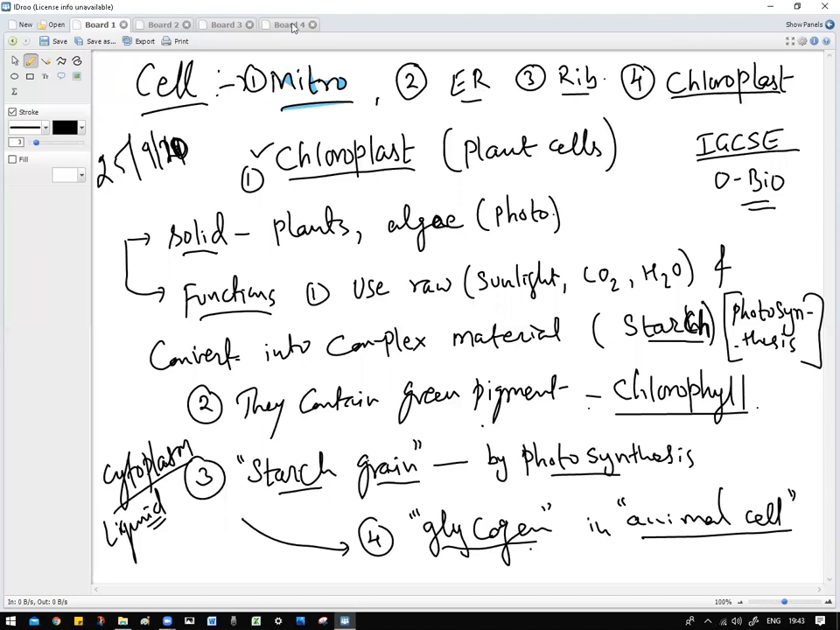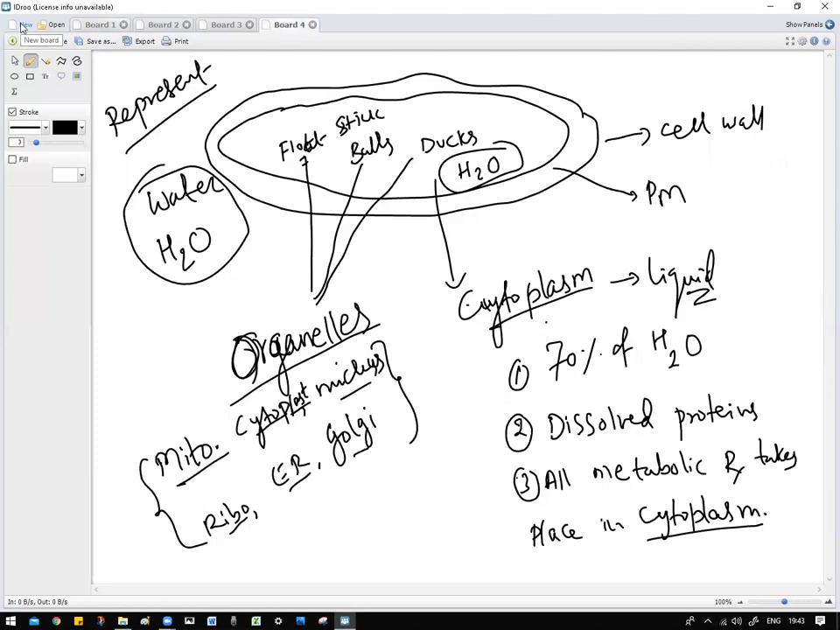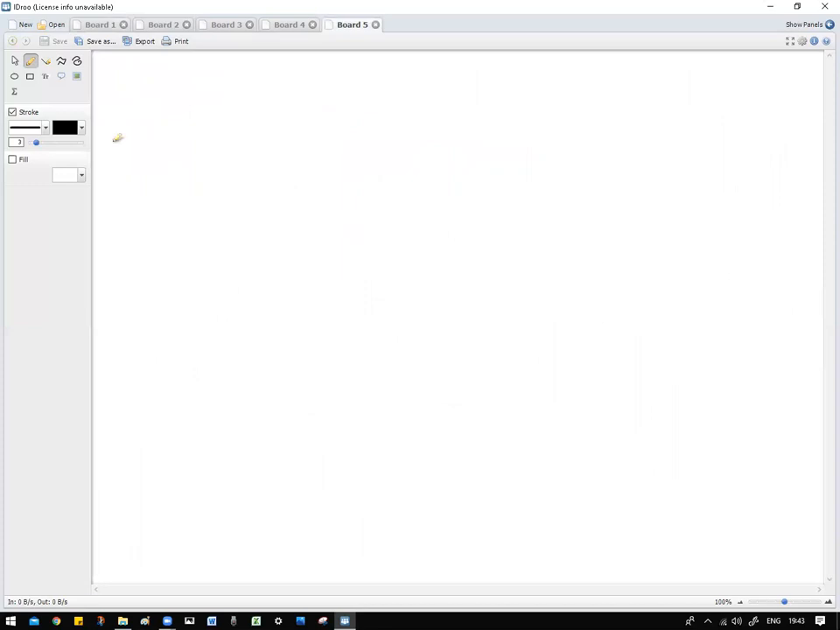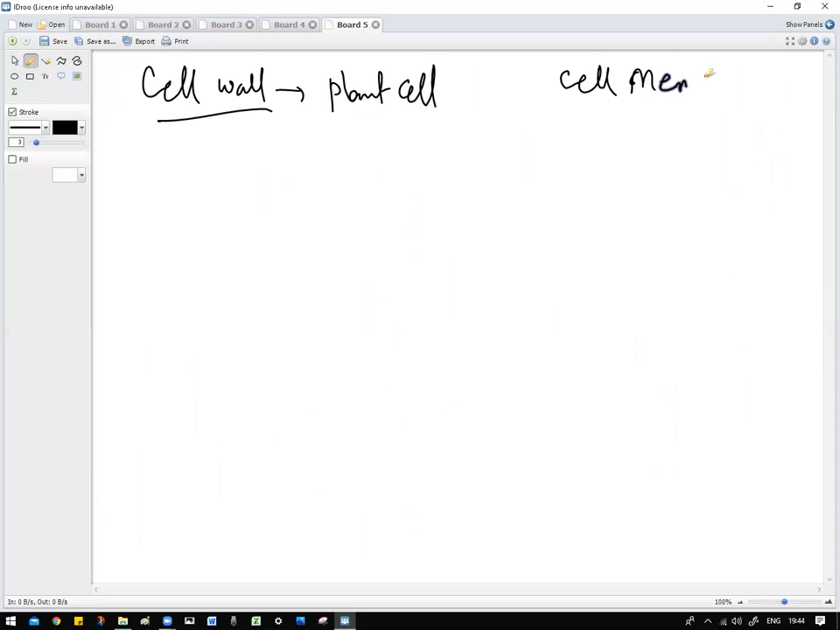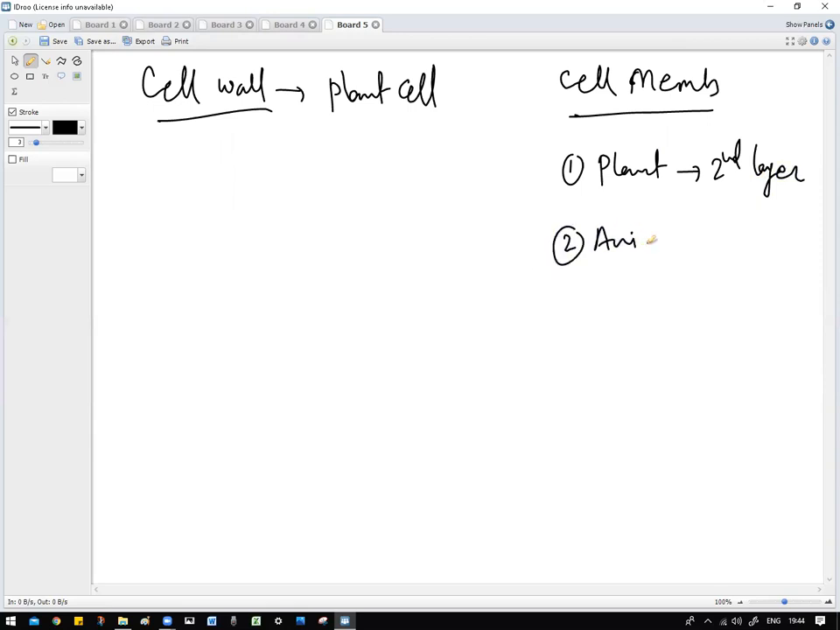Now coming to the cell wall and cell membrane, already you know about that. Do you have any doubt with cell wall, cell membrane? No, sir. Cell wall is present only in plant cell, whereas the cell membrane is present in both. In plant cell, it is the second layer, whereas in animal cell, it is the first layer, right?